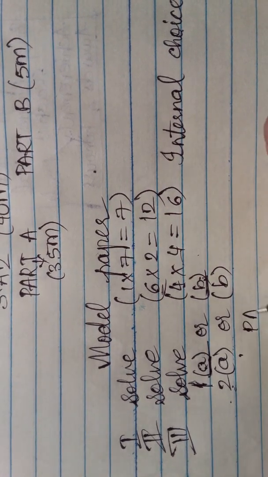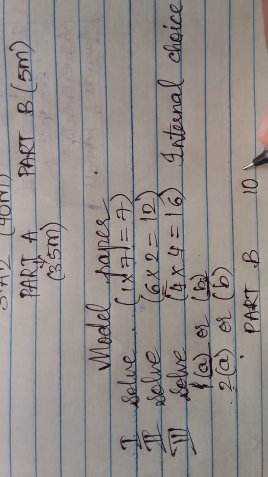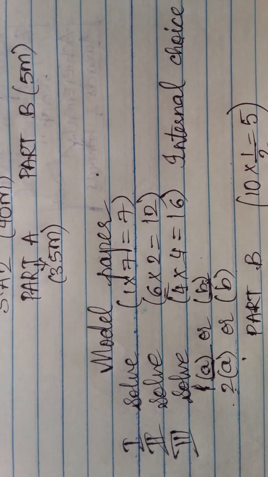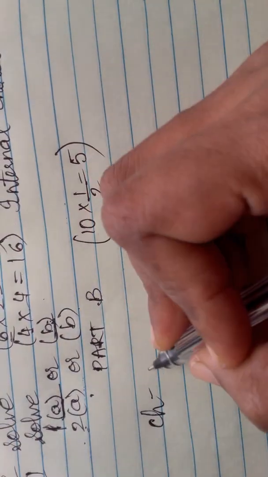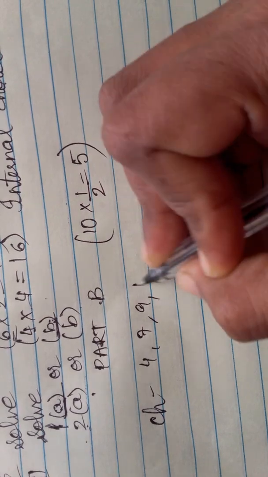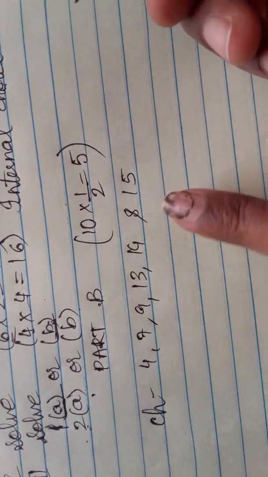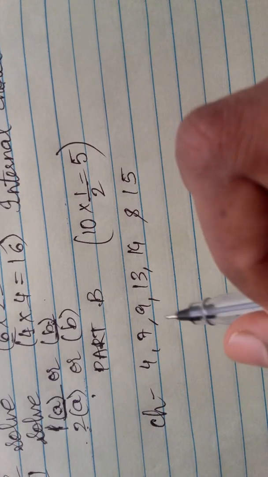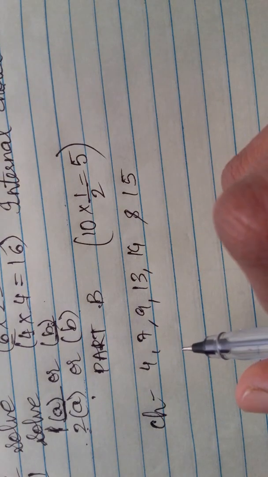The next part is part B. In part B, you have multiple choice questions. 10 bits are given and each carries half mark. So this is 5 marks. Already you know the portion. Chapter 4, 7, 9, 13, 14 and 15 is the portion for your summative assessment 2. See that you prepare all of these chapters and write your exam well, children.